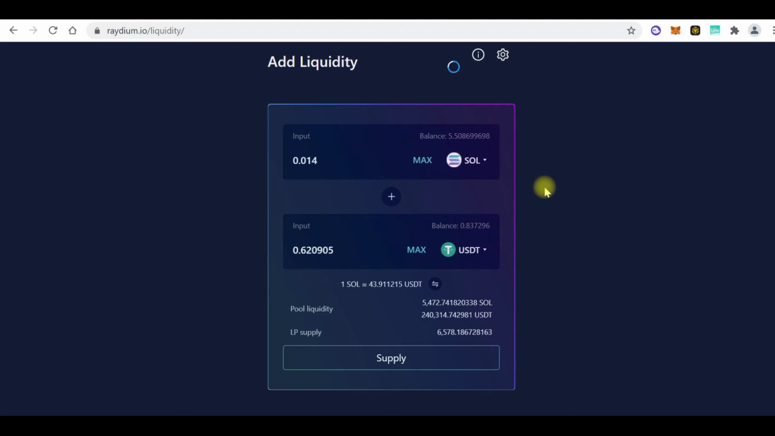For example, if I provide liquidity, naturally I get a share of this pool's liquidity. So all the fees that are paid by people swapping Sol to USDT or USDT to Sol, I am going to share in that amount of fee that they pay. So picture it like this: when you go to Binance and you pay a fee for trading on Binance, Binance is actually paying people those fees.